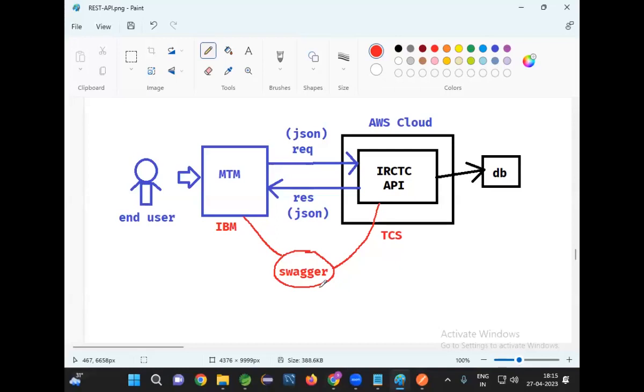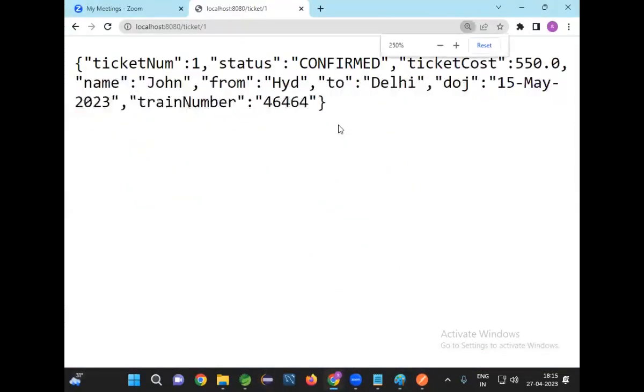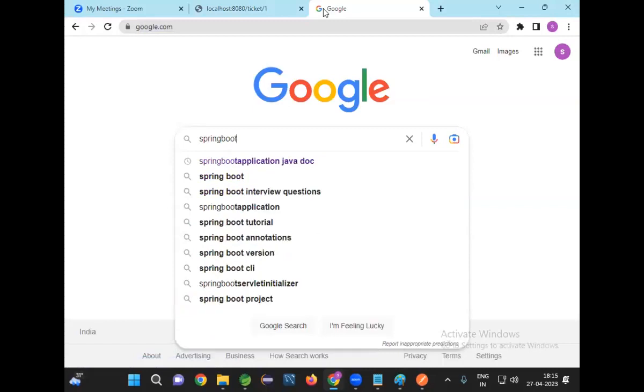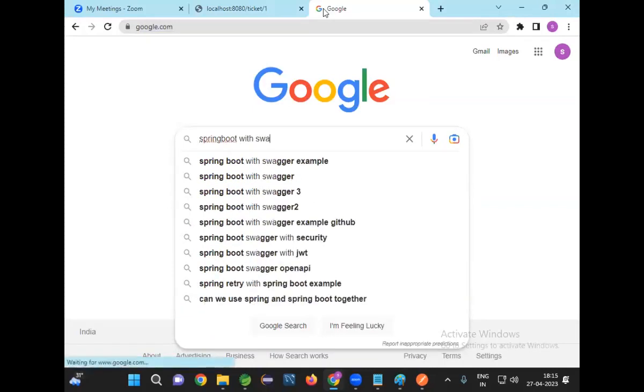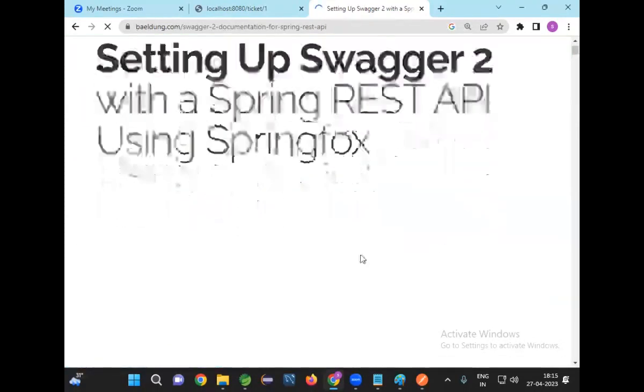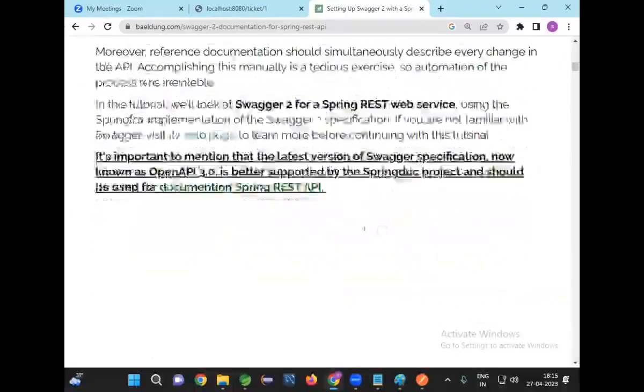Now, how to add Swagger documentation in our application? Very simple. Just 4-5 lines of code will be needed. That's it, which will provide Swagger documentation of our API. Spring Boot with Swagger. Just Google it. A Spring Boot with Swagger example will be available: Setting up Swagger with the Spring REST API. Okay, whatever the first link is, go to that link.